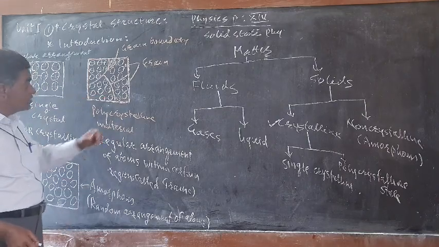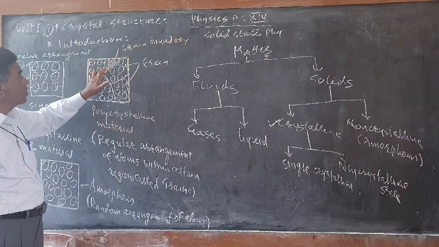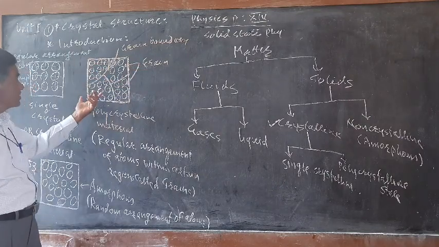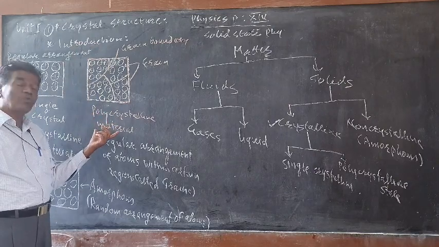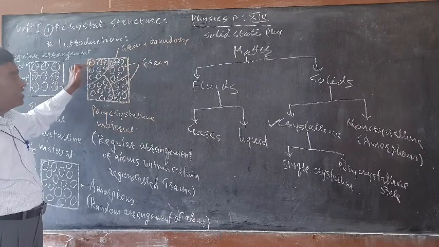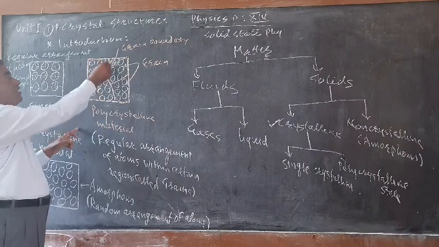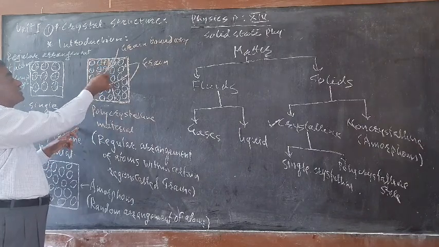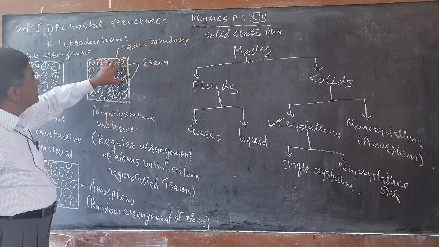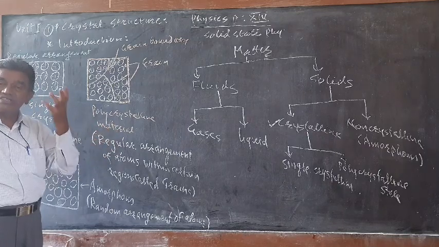Such regions are known as grains. The ordering is short range ordering, and such a crystal is known as a polycrystalline crystal. In a particular region we get short range ordering of the crystal, and the region which separates these regions is known as the grain boundary, and these regions are known as grains. So polycrystalline material consists of grains.